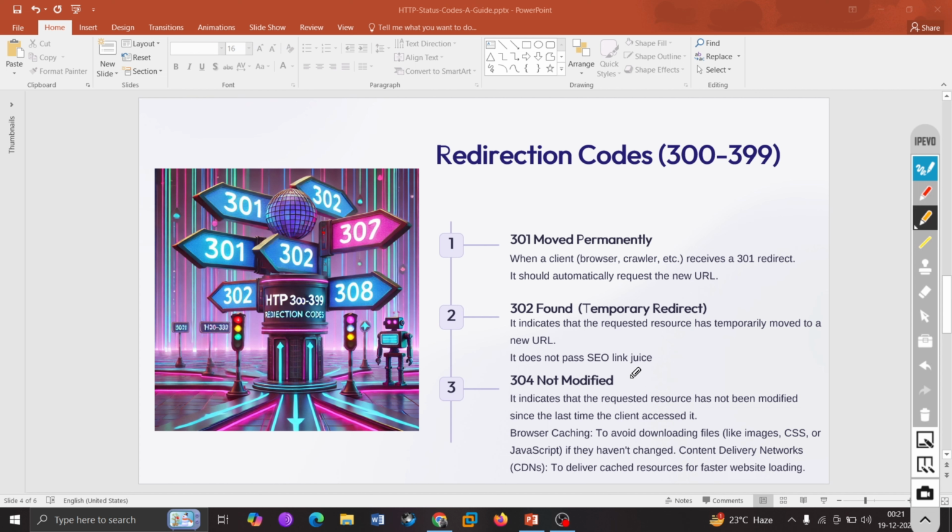Now we have something called 304, not modified. Basically, it indicates that the requested resource has not been modified since the last time the client accessed it. And what are the possibilities? It can be used for browser caching to avoid downloading files like images, CSS, JavaScript if they haven't changed. Or a content delivery network, CDN, to deliver cached resources faster and make website loading quicker.